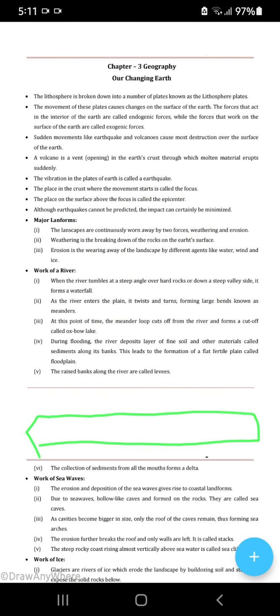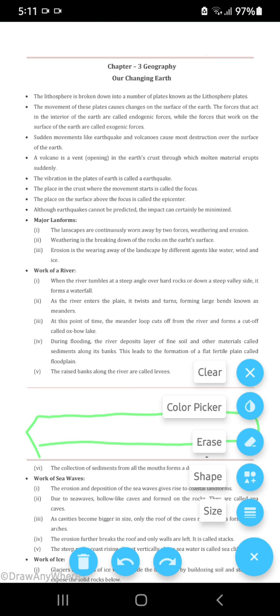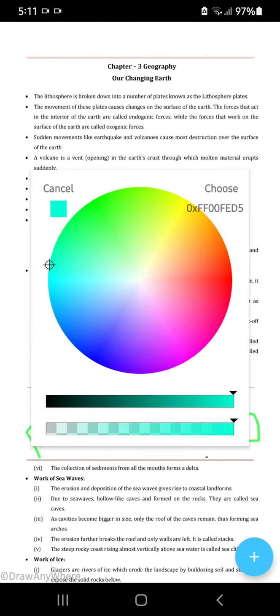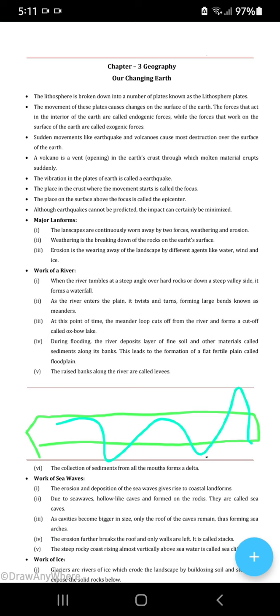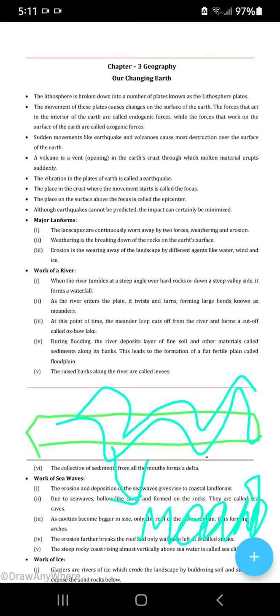But how does the river cut through? River does not cut through like this. River is always like this. So when the river is like this, these parts where the river is going in are known as meanders. And suppose one summer there is no rainfall at all. This thing will cut off. It will form Oxbow Lake.